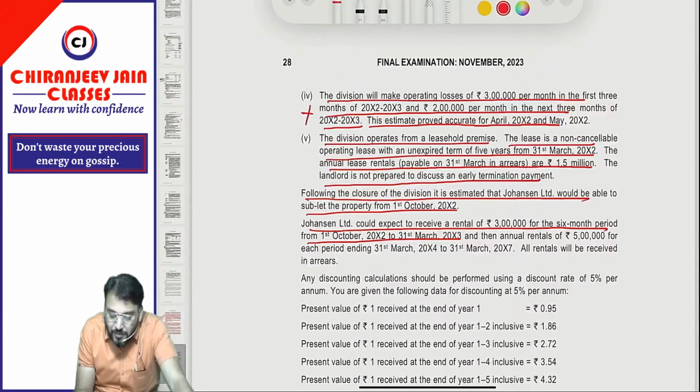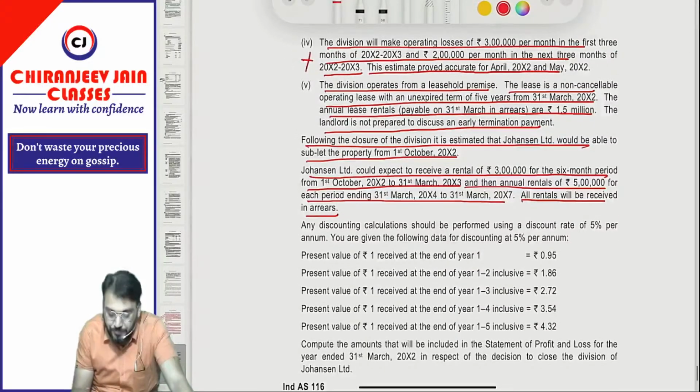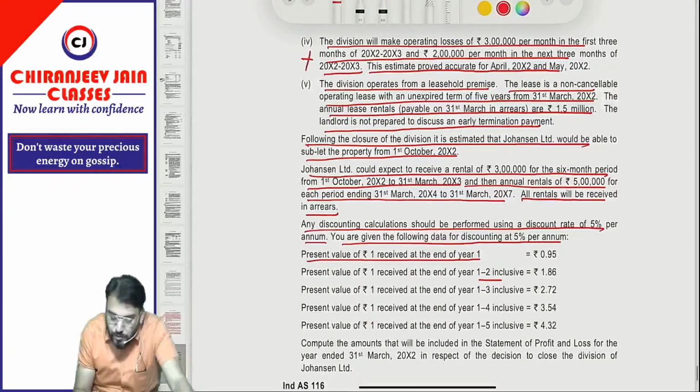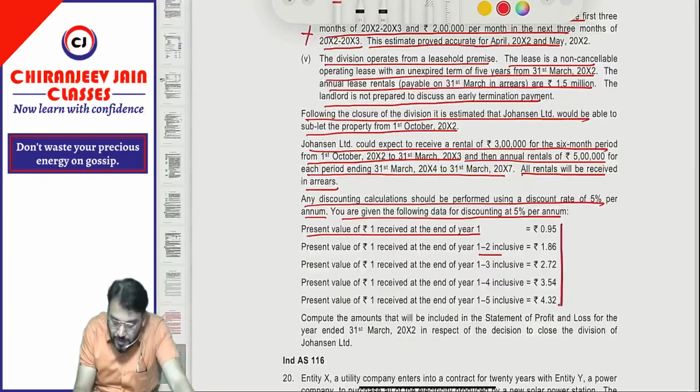So for the first year, they will get a rent of 3 lakh for the last 6 months, and then an annual rental of 5 lakh for each period ended 31st March up to 31st March 2007 is expected. All rental will be received in arrear. Arrear means at the end. Any discounting calculation should be performed using a discount rate of 5% per annum. You are given the following data for discounting at 5% per annum. Present value of rupee 1 at the end of year 1, then years 1 and 2 inclusive, means these are the cumulative discounting factors they have given.